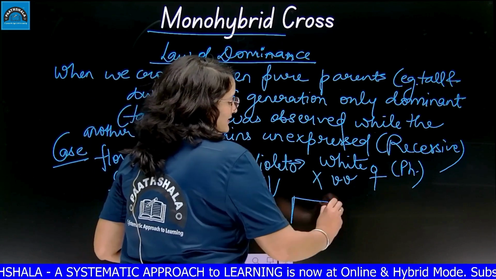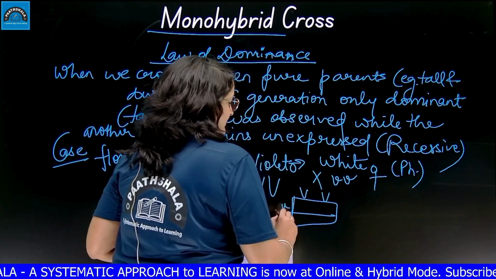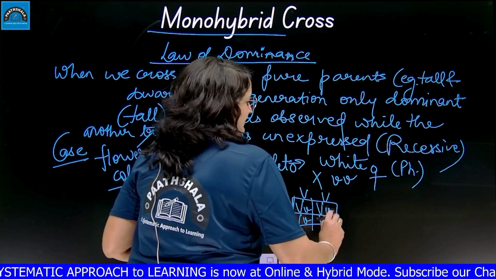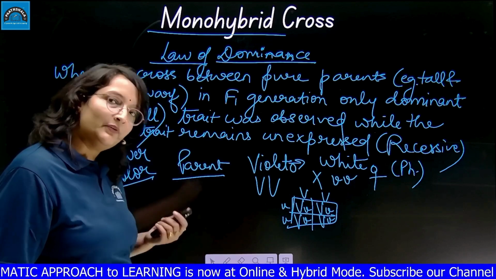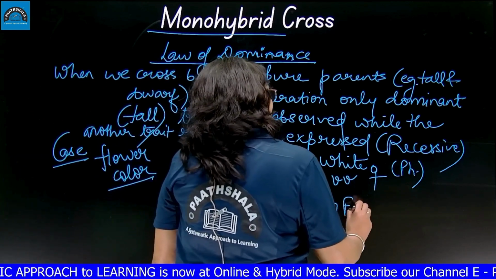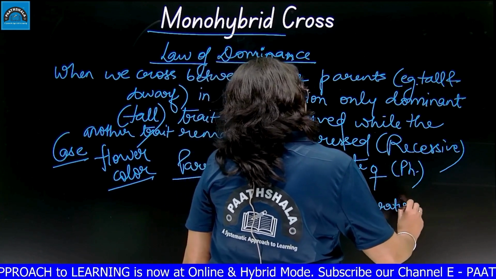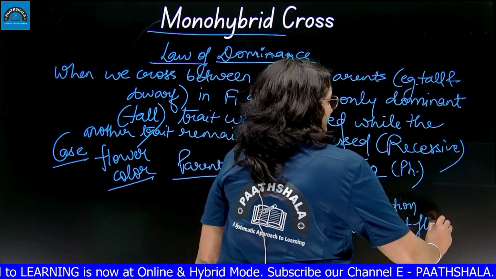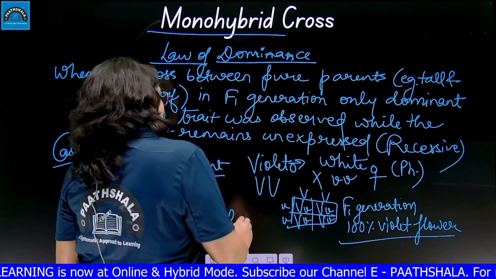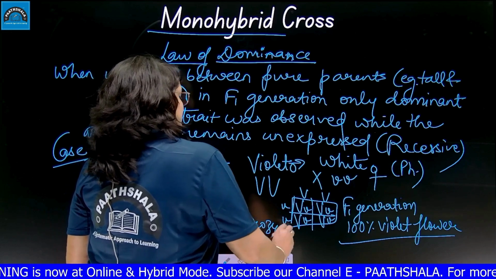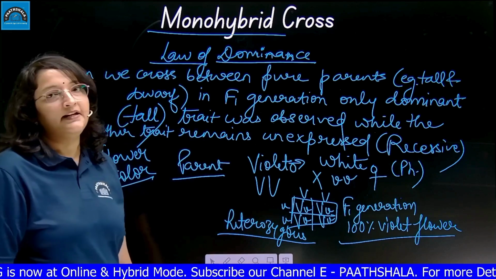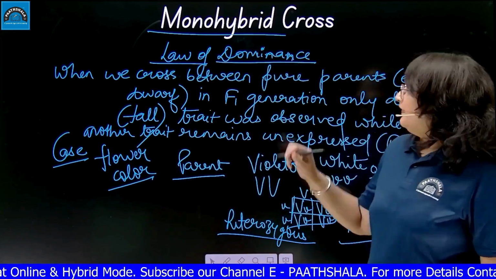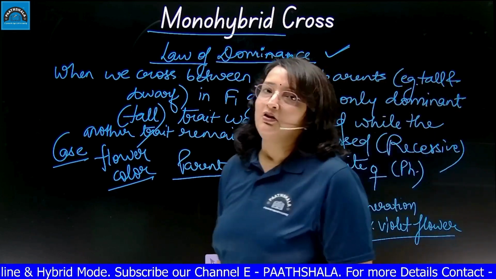When they both cross, the gametes will separate and we will get 4 different plants with violet flowers only, right? So in the F1 generation, we will get 100% violet flowers. But what type of violet flowers? Heterozygous violet flowers. This is called, again, law of dominance. Only the dominant trait will express itself in the F1 generation. This is the first law of genetics.